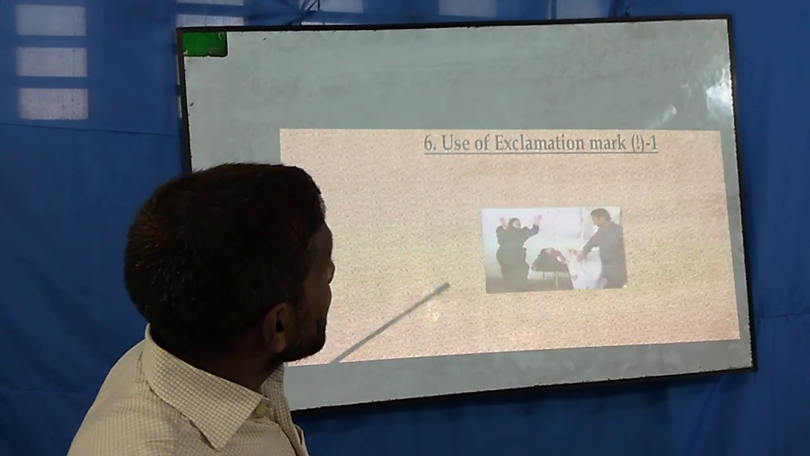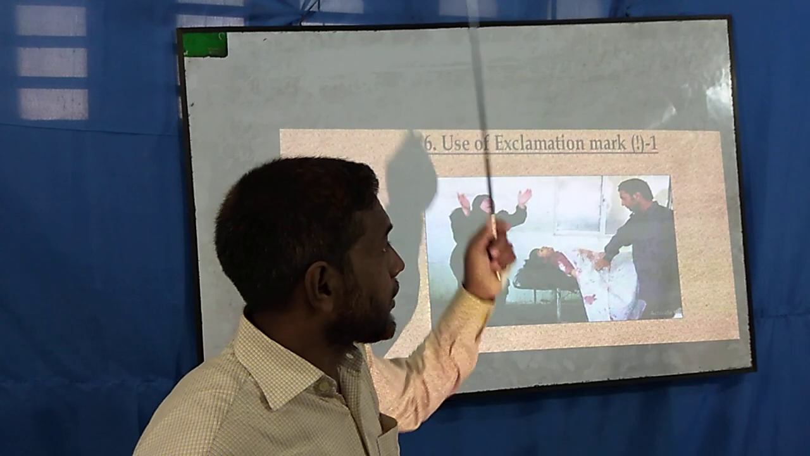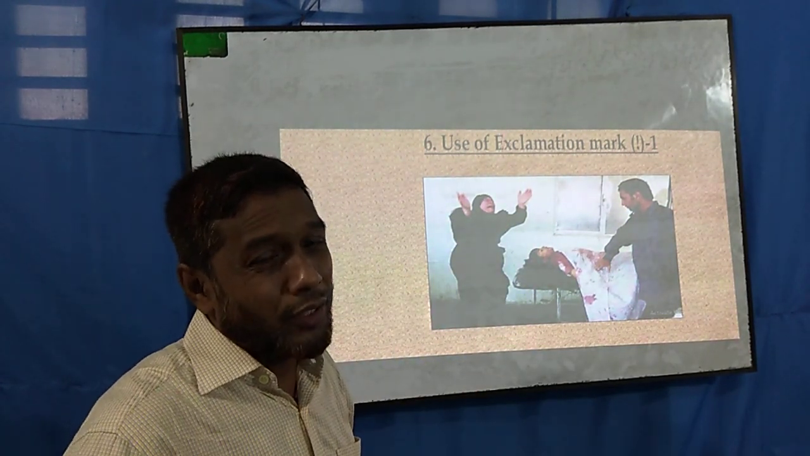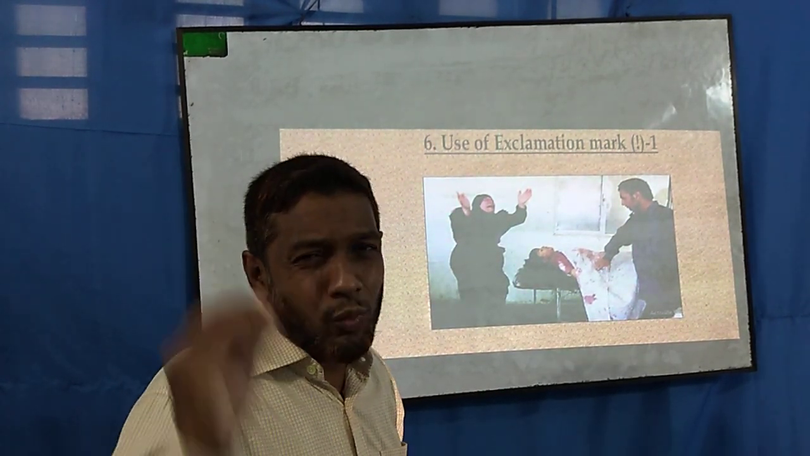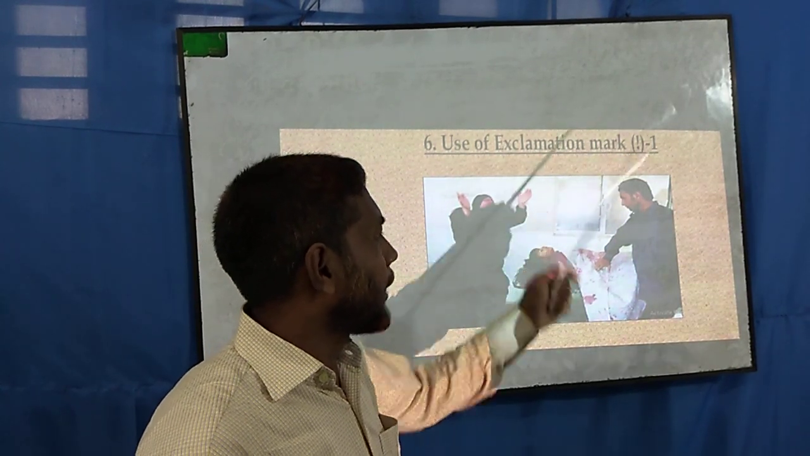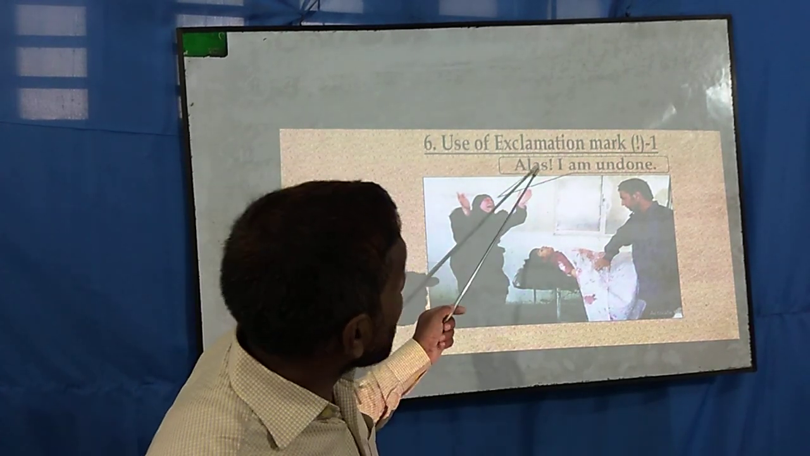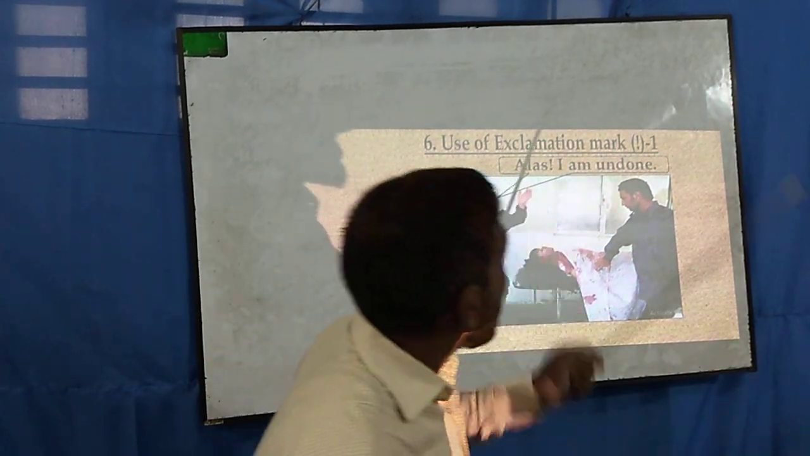Now, this is the use of exclamation marks, and this is another easy one, because as a student from class 1 to class 9, you have been using this type of exclamation mark repeatedly. So there is an example here: Alas, I am undone.